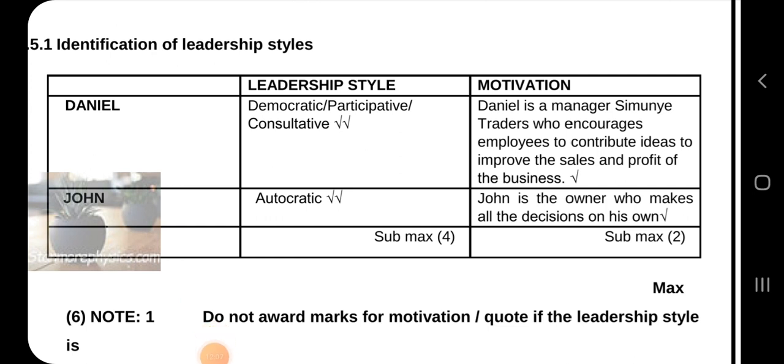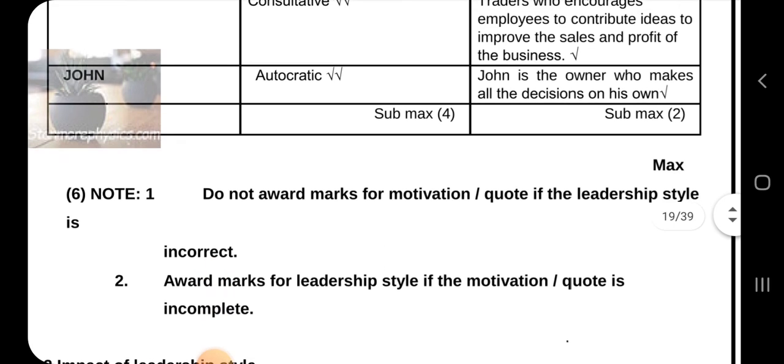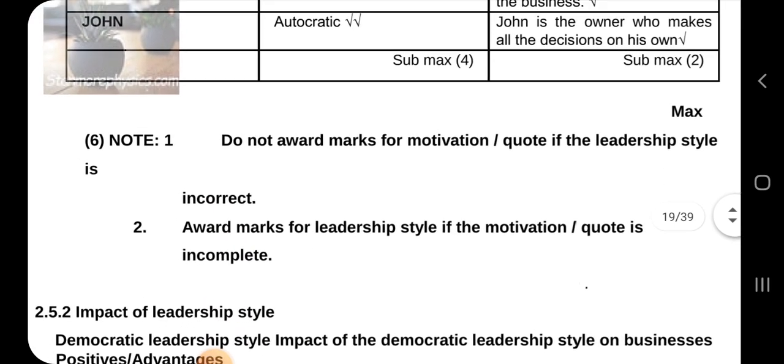So here it says Daniel is democratic, participative, and consultative because he's someone who encourages employees. Anyone who wants the well-being of employees and encourages them and makes sure that they're doing better is a democratic, a participative, or a consultative leader. Uses a consultative leadership style. But John tells them what to do. He's autocratic. Okay, so that is how you answer, and then you quote from the scenario to motivate your answer.